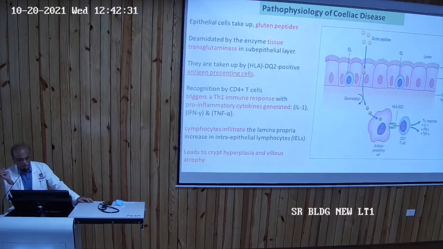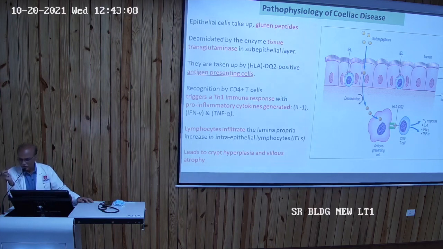So celiac disease, again gluten peptides are coming through the epithelial cells, and there is tissue transglutaminase just below the epithelial mucosal lining. You see tissue transglutaminase is present, which will deaminate this gluten peptide, and it is taken by the APC, antigen presenting cell, and it will go direct the CD4 cell, T cell, and it will make the inflammatory markers, interleukin 1, interferon, and TNF alpha, and they will induce the lymphocytic infiltration.